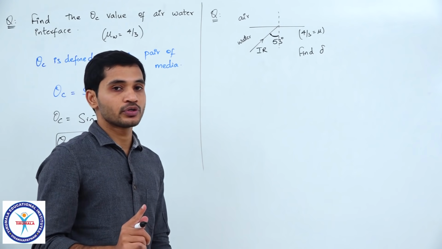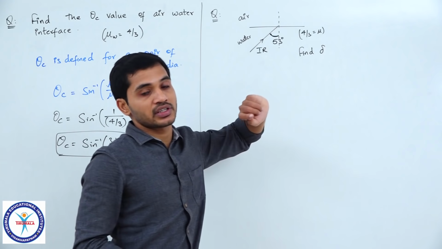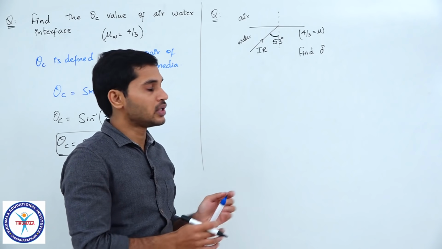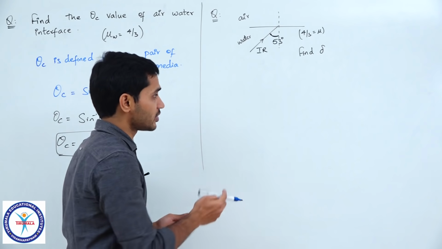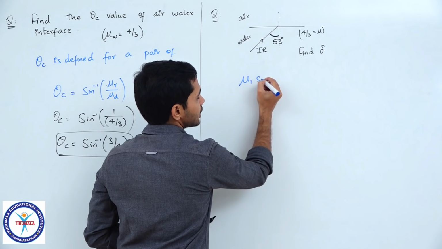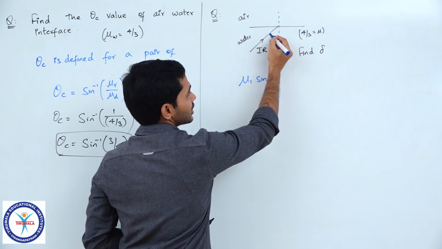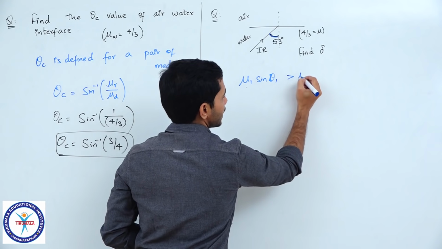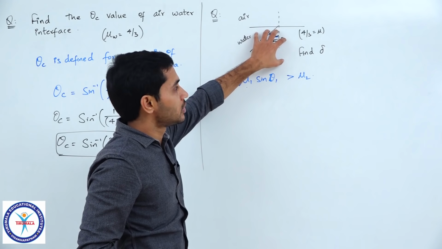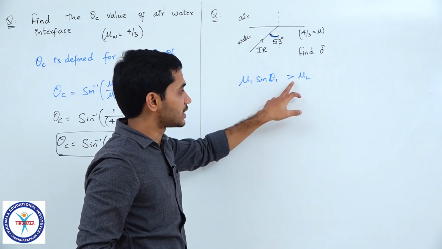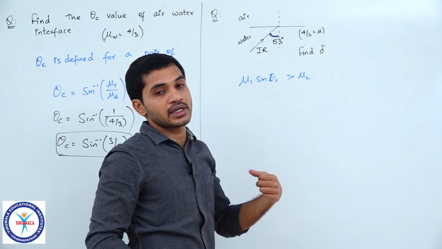Now, keep in mind, I have told you this earlier also: angle of incidence, refractive index, refractive index. When you are given values in that manner, what is the method we use to decide whether TIR takes place or not? Mu 1 sin theta 1, if you call this angle theta 1, mu 1 sin theta 1 should be greater than mu 2. So, from the medium in which the light is present, if the product of mu into sine is greater than the mu value of the next medium, then TIR takes place.